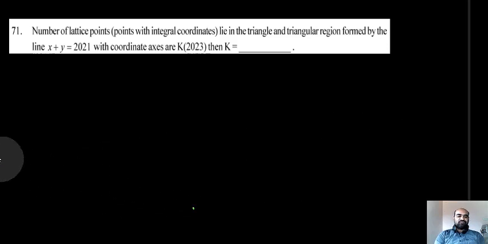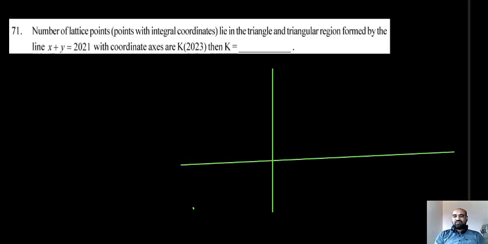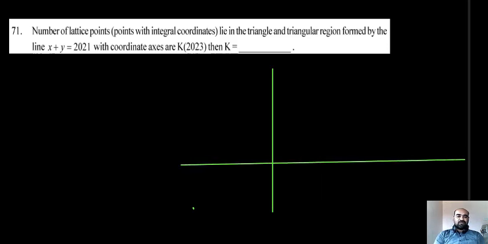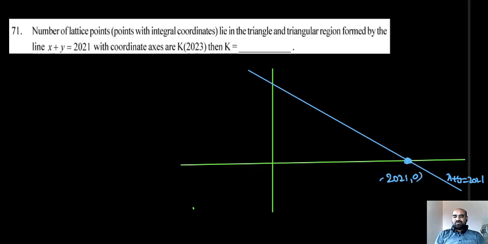Listen, students. This is our y-axis, this is our x-axis, and this is the line x plus y equal to 2021. Obviously, this point is 2021 comma 0, and this point is 0 comma 2021. So I will count logically now.